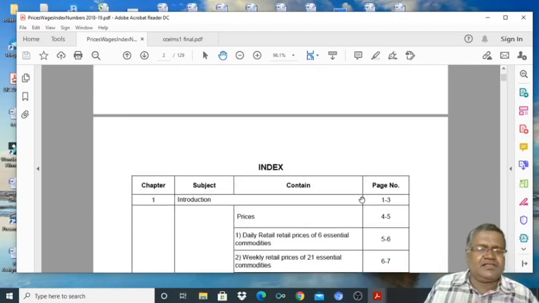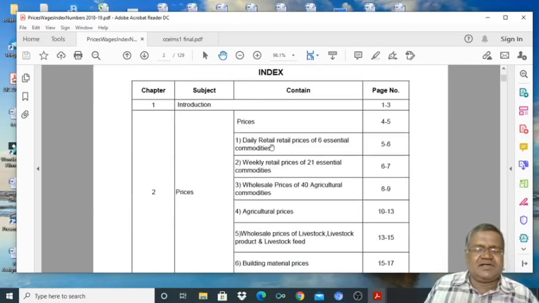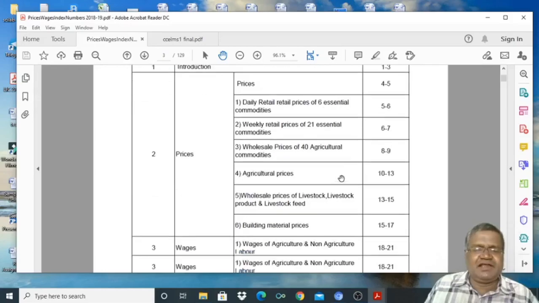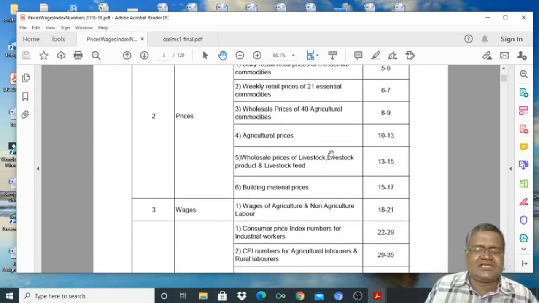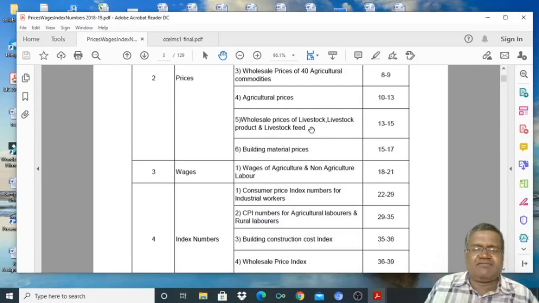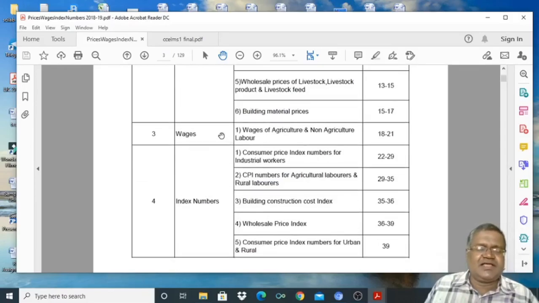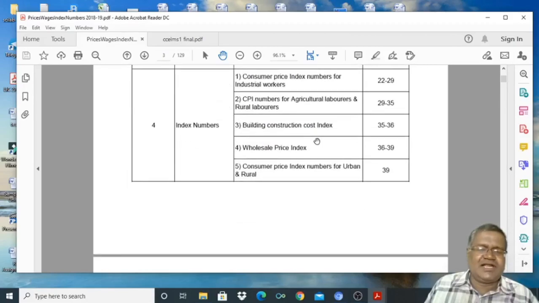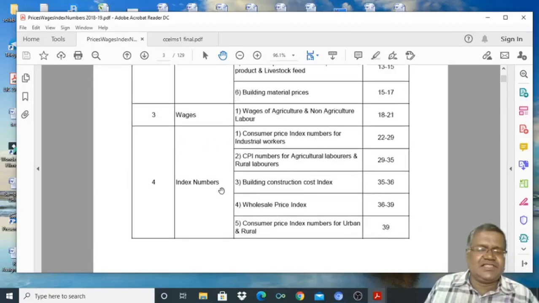Look here, these are the daily retail prices, weekly retail prices, wholesale prices, agricultural prices, wholesale prices of livestock. Building material prices they also collected. Here the wages are also collected. Basing on these details, they constructed various index numbers.